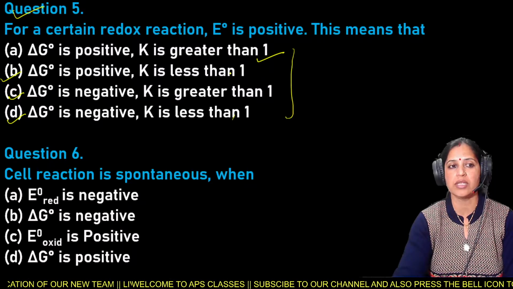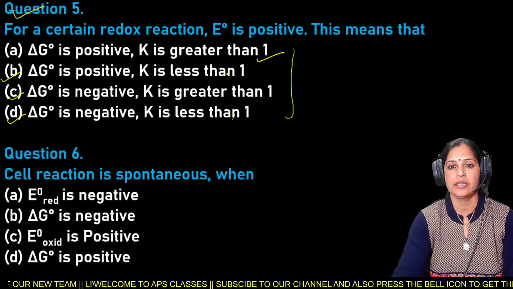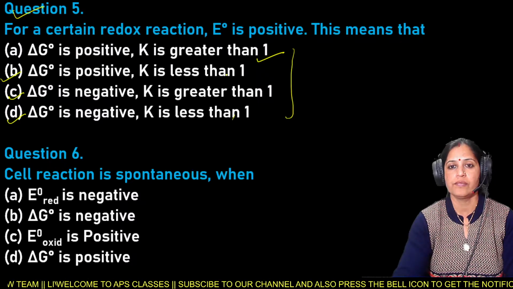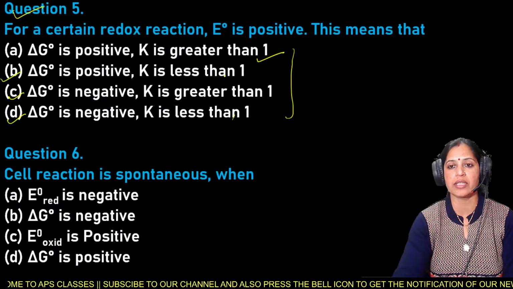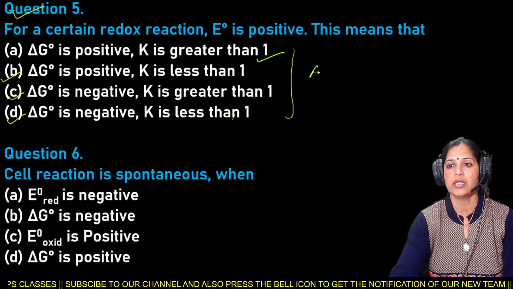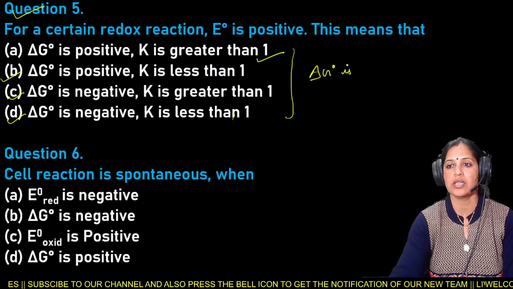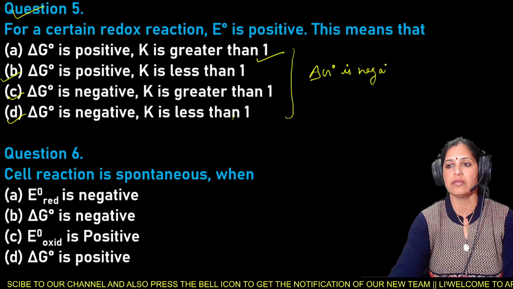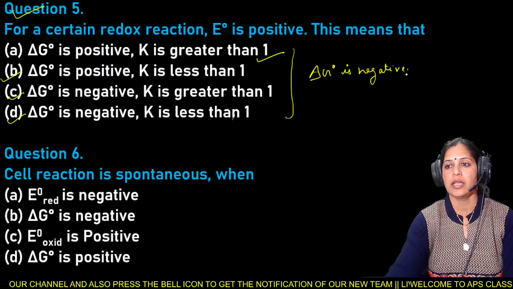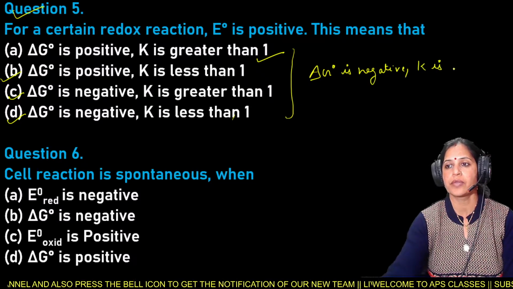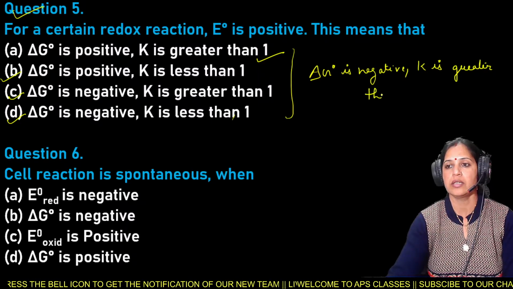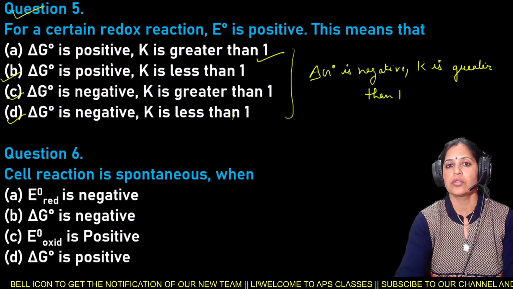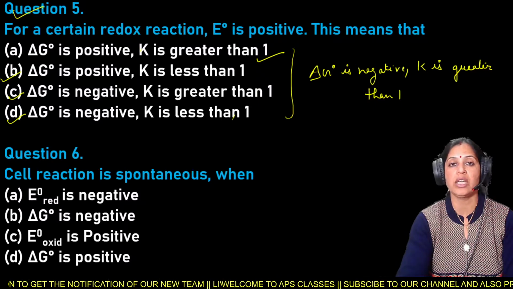So for a certain redox reaction, E naught is positive. That means delta G naught is negative and K is greater than 1. So for a certain redox reaction, E naught is positive.